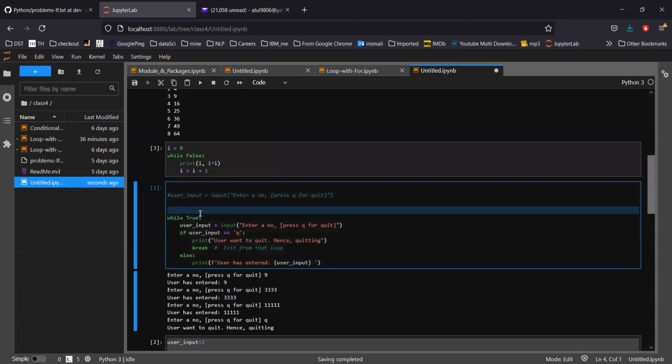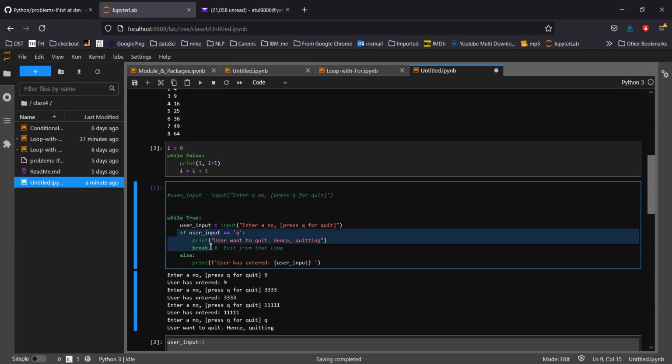Obviously we have seen the infinite loop logic, and always remember one thing: whenever you are working with the infinite loop logic, always put a condition which will break the loop. Otherwise your loop will never exit, and your program will keep running, which is very system exhaustive. So that is very much required, and that is why if you are using any infinite loop, there must be a break logic as well. So this is the break logic: if user input is q, then I should break.